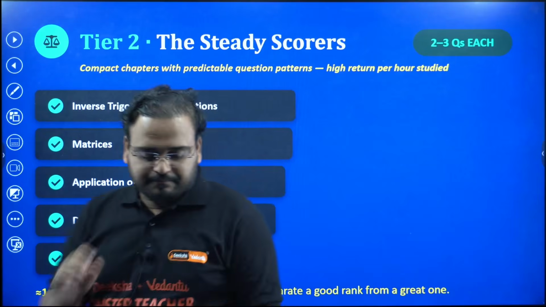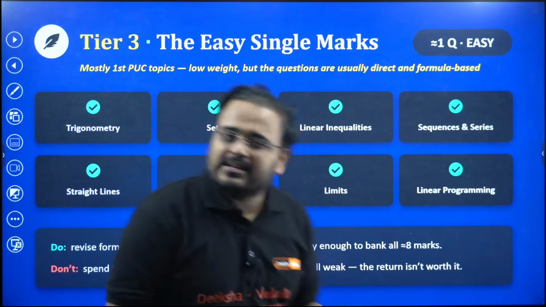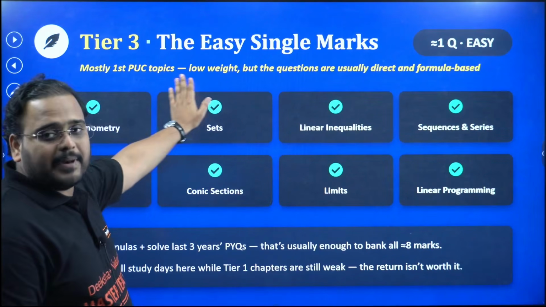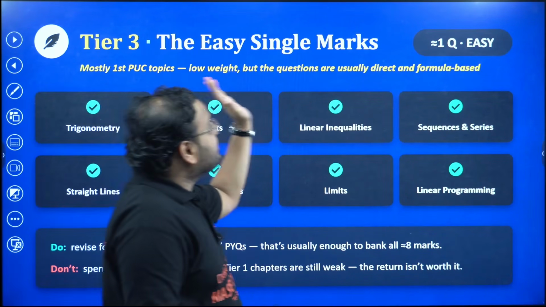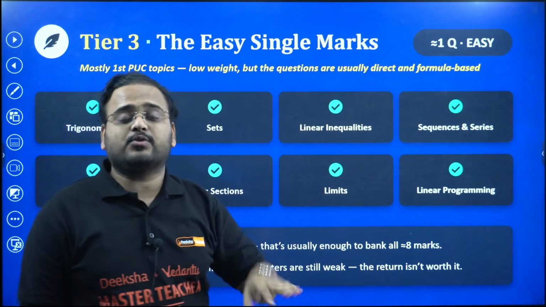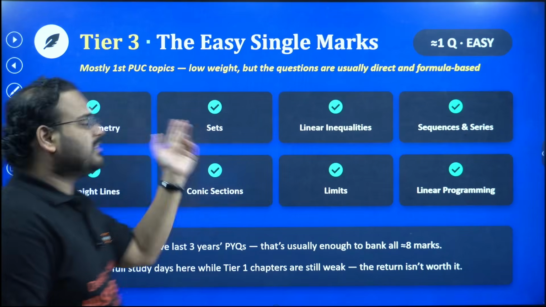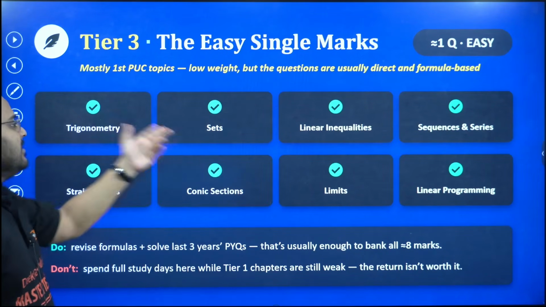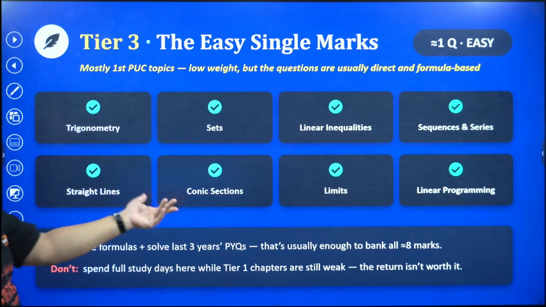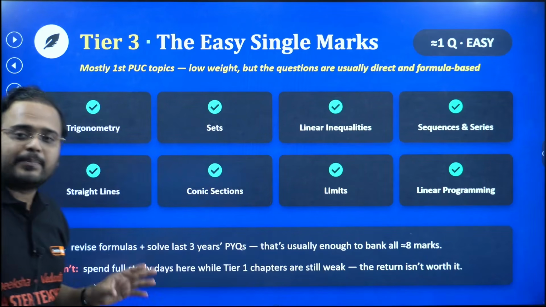Okay, now moving to the last tier, which is the easiest one and low weightage, but still very, very important. I'll tell you why. These are mostly first PUC topics. They are low weightage, but the questions are very easy in nature. They are very direct, formula based or concept based. So one question from each of the chapters, that's how it comes. Trigonometry, sets, linear inequality, sequences and series, straight lines, coding section, limits, and linear programming. These are very, very simple chapters, guys.